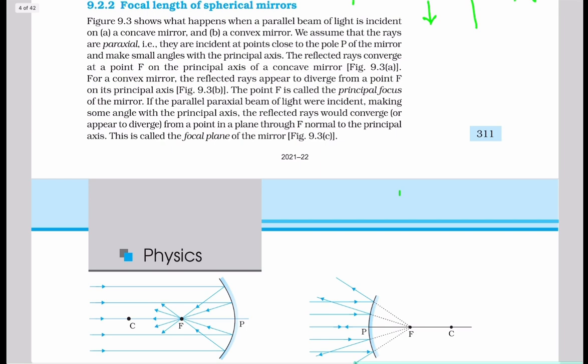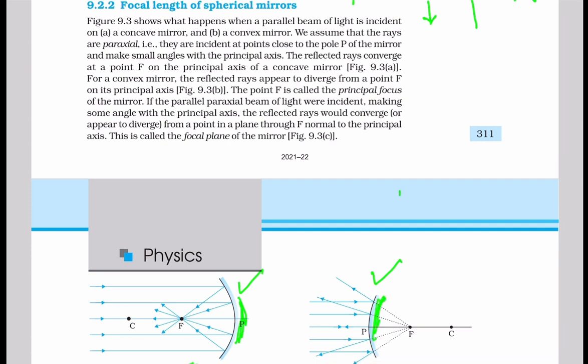This is figure number 9.3, and this is the concave mirror, and this is the convex mirror. In concave mirror, polish is done this side. In the convex mirror, polish is done this side.